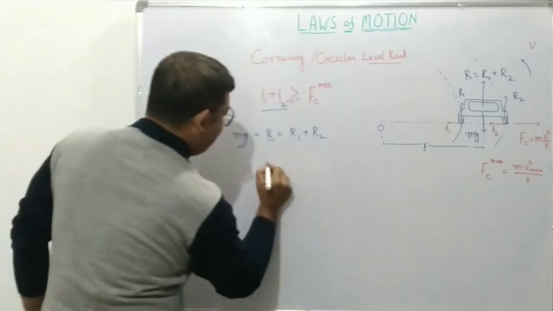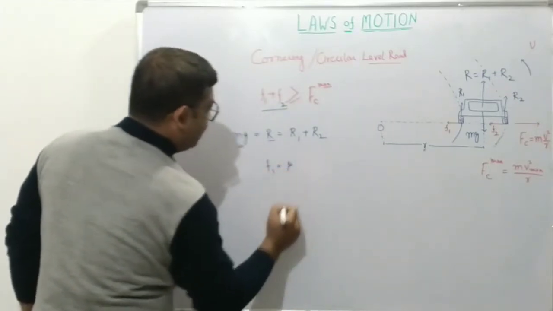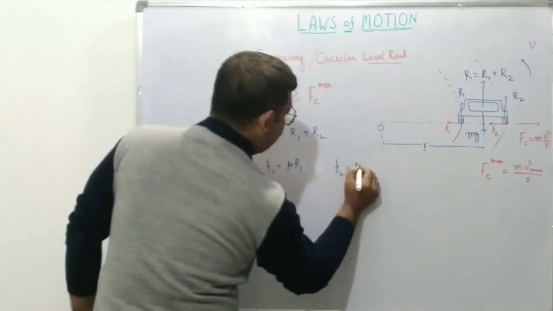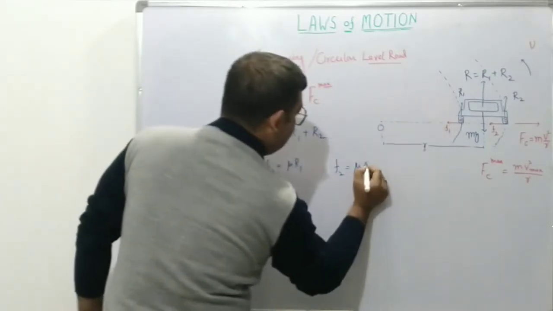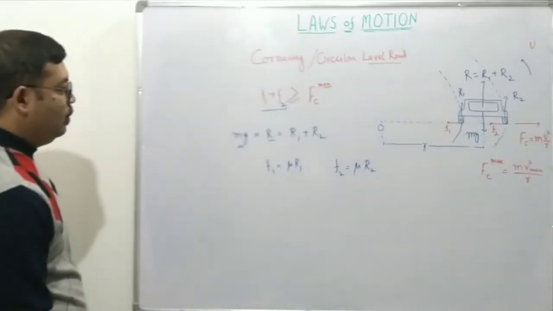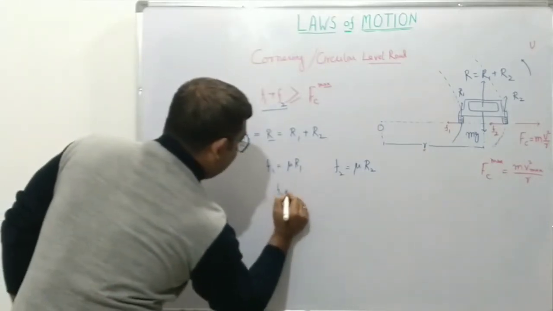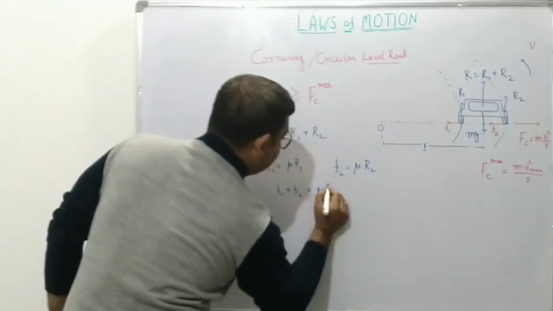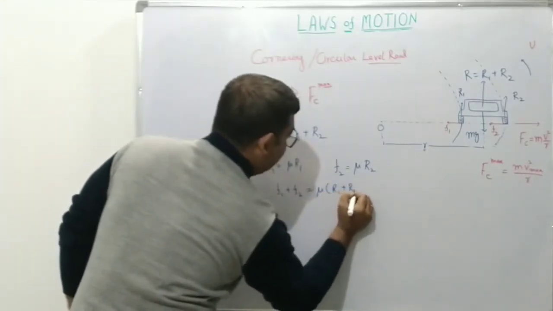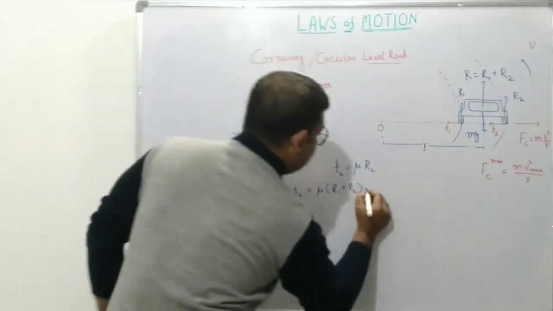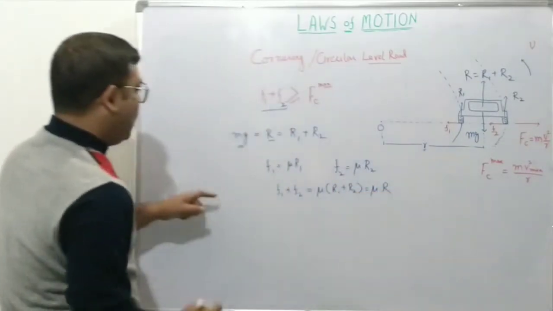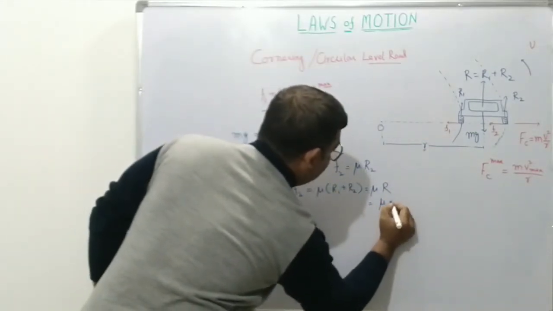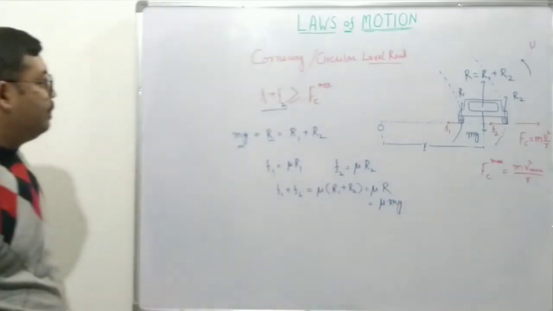Now, by definition, F1 will be the coefficient of friction into R1, and F2 will be the coefficient of friction between the tires and the road, that is mu, into R2. Therefore, F1 plus F2 must be equal to mu, taken common, into R1 plus R2, which is nothing but R. So this is mu R. But R we have found is equal to mg, therefore F1 plus F2 is equal to mu into mg.